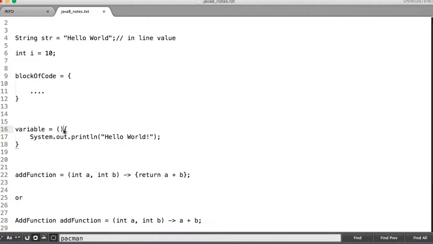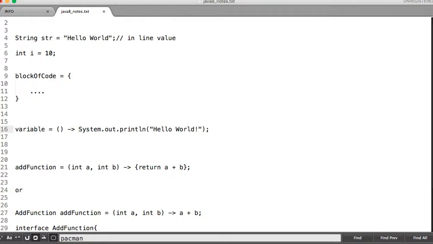According to the lambda expression signature, I'm adding an arrow mark here. Now it becomes a lambda expression. If we have only one statement, one line of code in the lambda expression, the curly braces are also optional. This is my lambda expression.